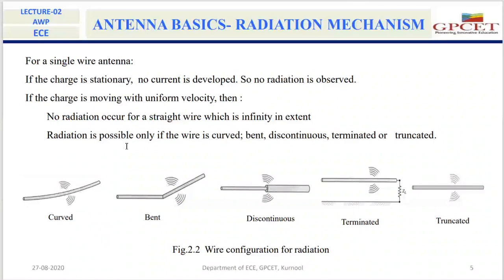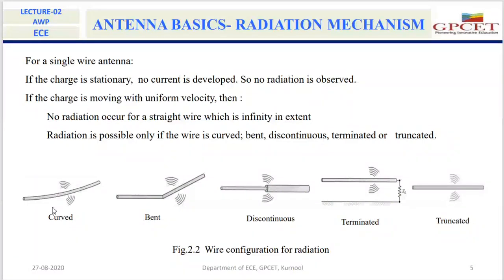The wire will act as a radiator only in two cases. The first one is when the current across the wire is time varying current, then the wire will act as a radiator. Otherwise, the charge within the wire must be accelerated or decelerated. So in order to accelerate or decelerate, we can make the wire in a curved shape.